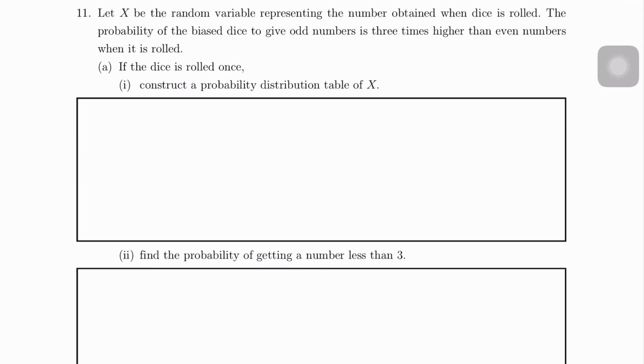Let X be the random variable representing the number obtained when dice is rolled. The probability of the biased dice to give odd numbers is 3 times higher than even numbers when it is rolled. If the dice is rolled once, construct a probability distribution table of X. So for this one, this is biased dice. So the outcome we can get is X equals to 1, X equals to 2, X equals to 3 until X equals to 6. But then we know that total probability equals to 1. So we will add up all total. Then we will get probability equals to 1.